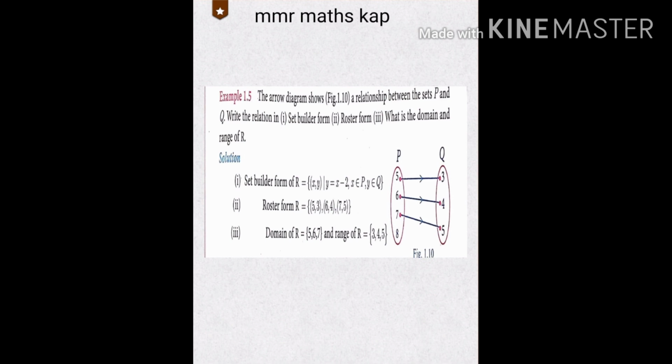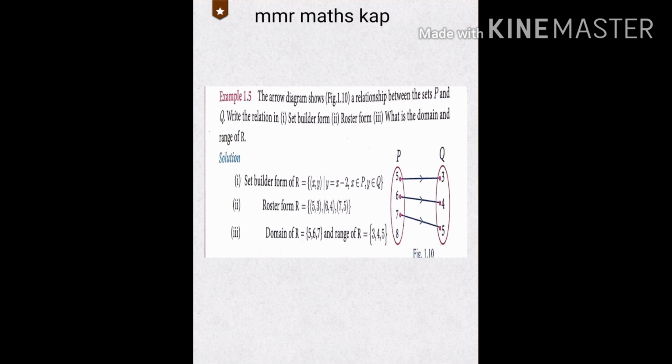See the arrow diagram. 5 to 3, 6 to 4, 7 to 5. So using the set bracket, the roster form of R is equal to {(5, 3), (6, 4), (7, 5)}. And then the last one, domain and range. What is the domain? What are the elements in the first set mapping to the second set?